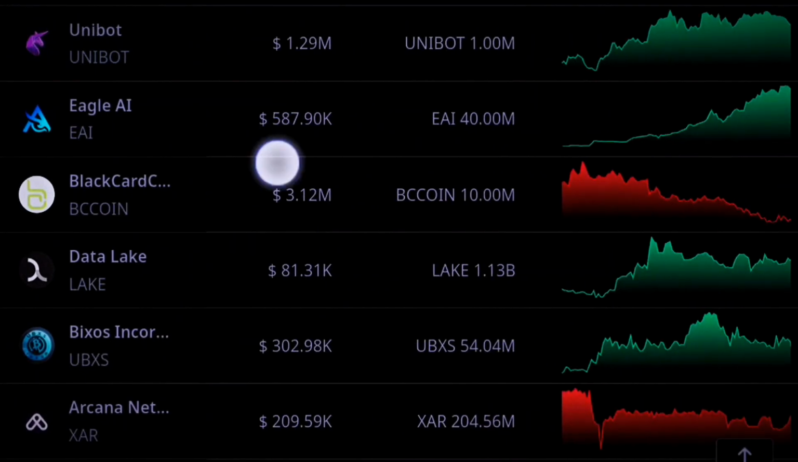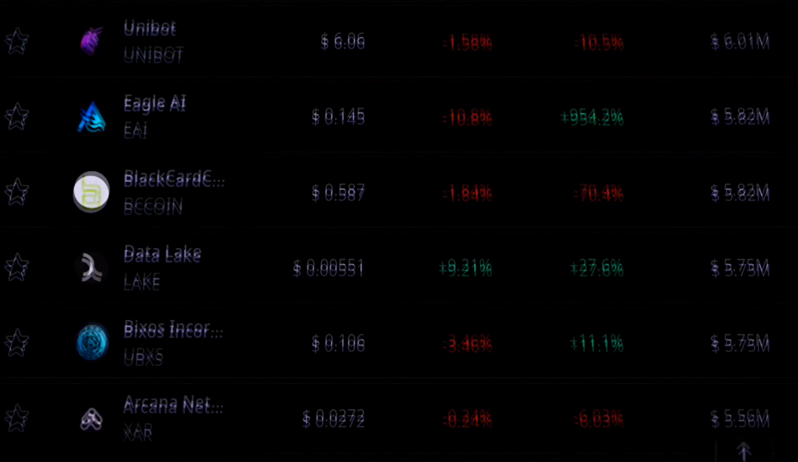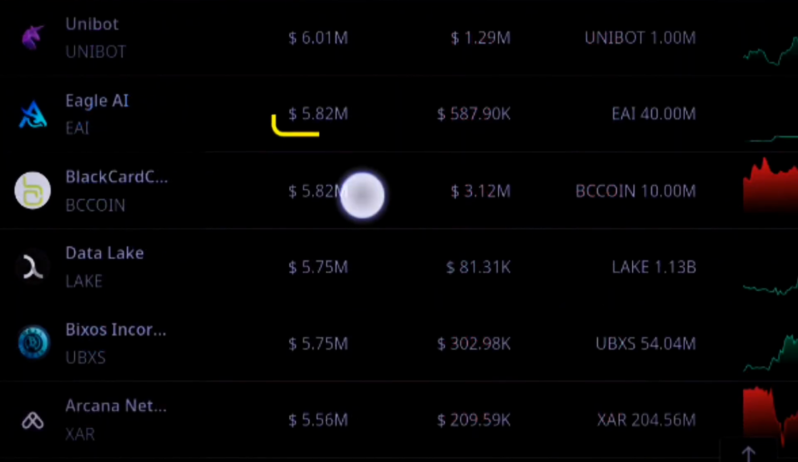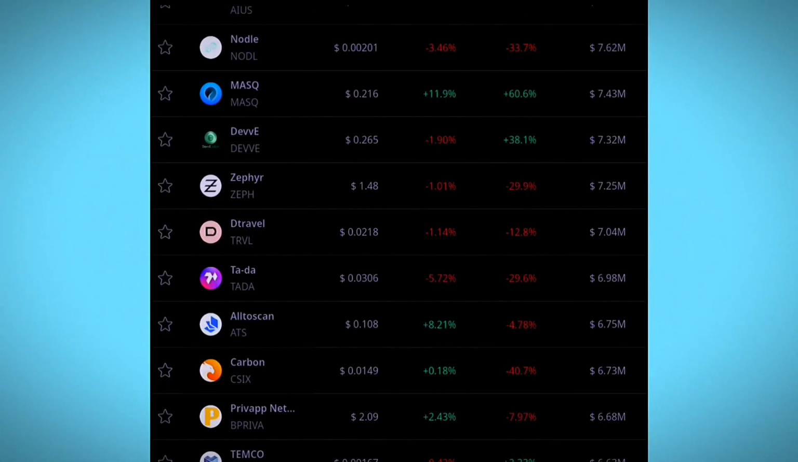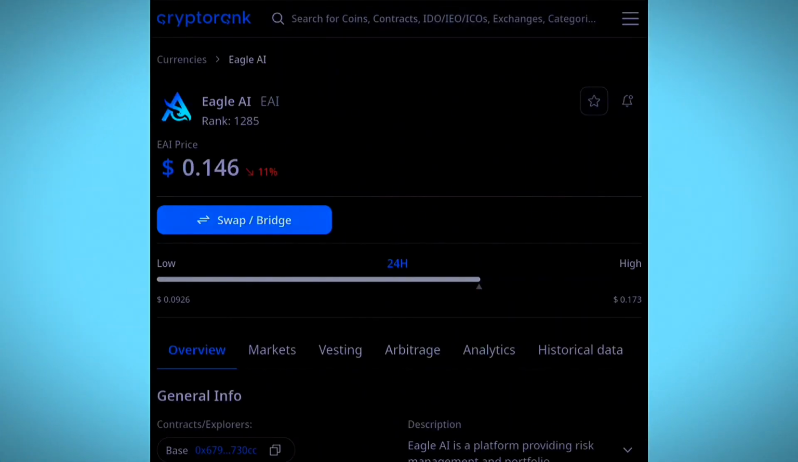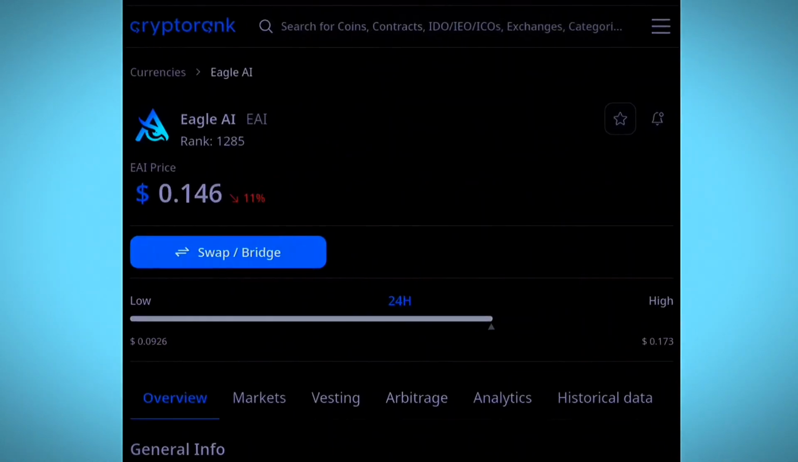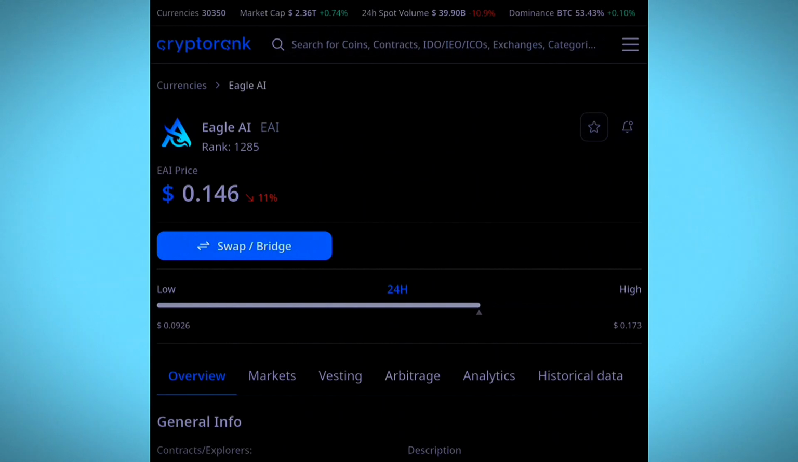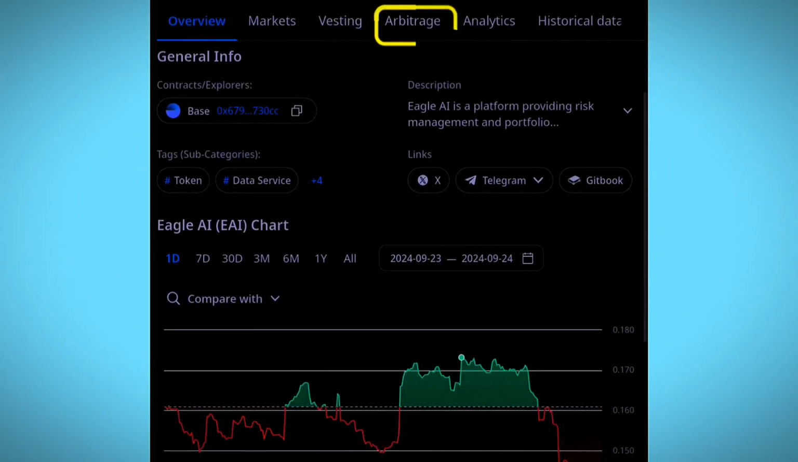You can now go and have a look at what's really happening with this Eagle AI token. You can see the market cap is only 5.82 million. Let's click it and see what's happening here, and let's also gather more info on this token. We can see the price is 14 cents. Then we have the overview, markets, vesting, arbitrage. Just going here, we want to see more data.